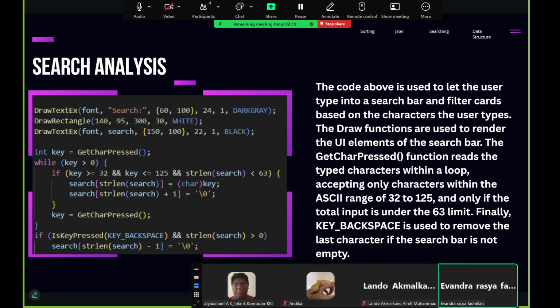And now we finally get to search analysis. Now, if you use Google before, you know that you can search stuff in the browser by typing in your keyboard. This is basically that. By typing in a character, you can search for a specific character that has that specific character in it.